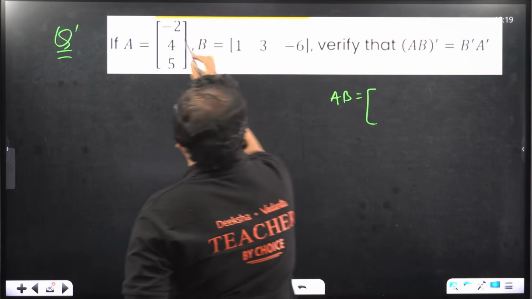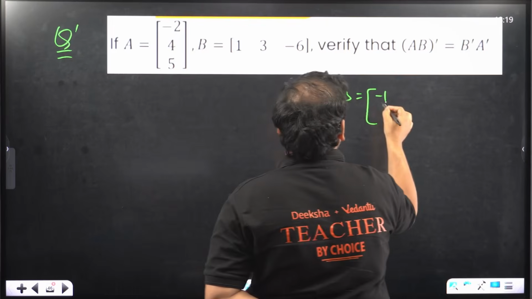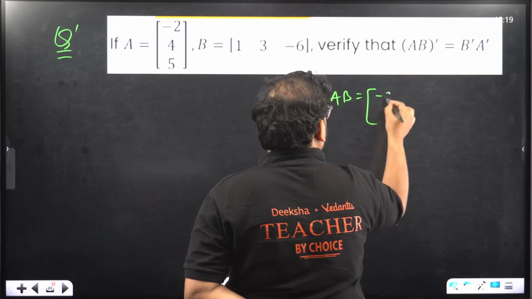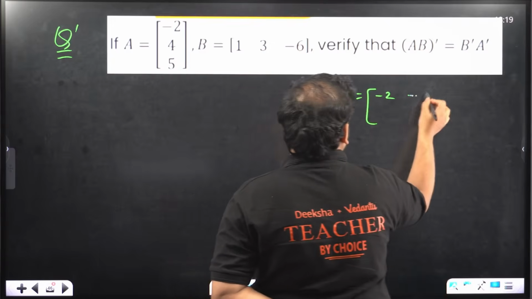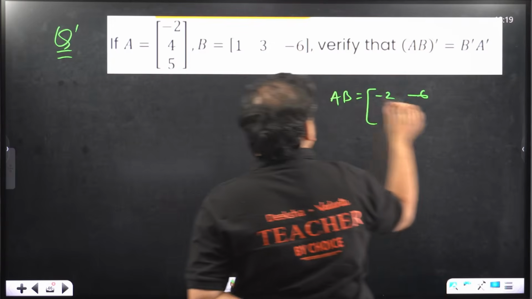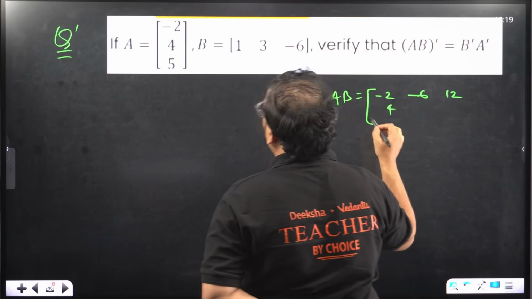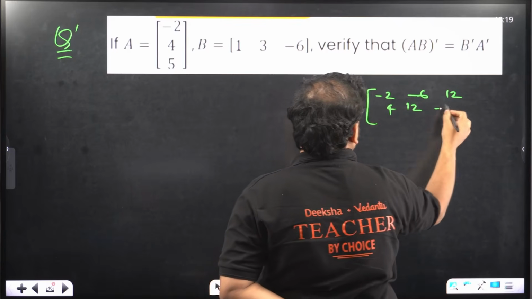Multiply AB. Minus 2 into 1, which is minus 2. Minus 2 into 3, that's minus 6. Minus 2 into minus 6 is 12. 4 into 1 is 4. 4 into 3 is 12. Minus 24.